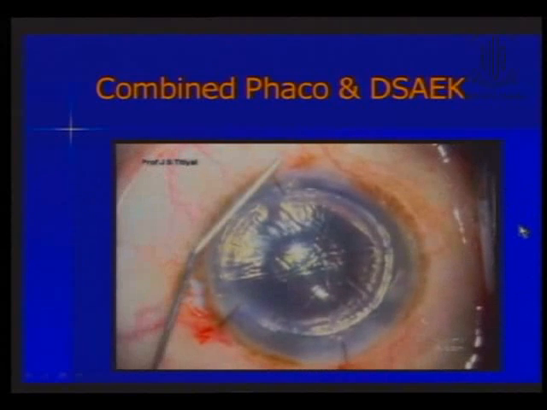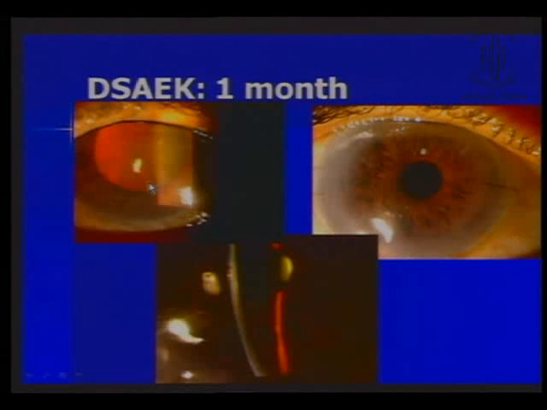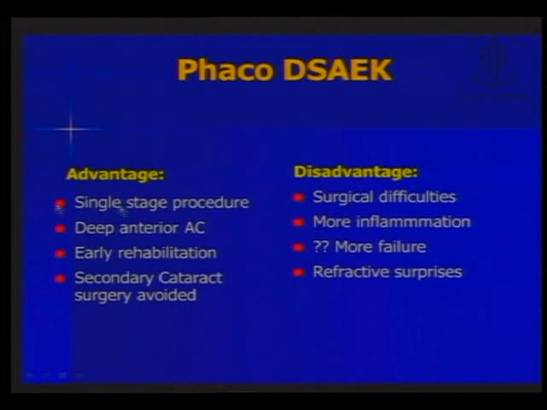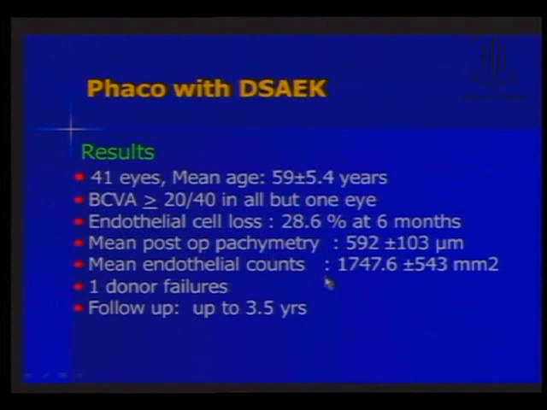Now this case would look like this in the post-op period. This is the pre-op. This is post-op after 1 month of surgery. These sutures can be removed. They normally don't induce a significant cylinder in these cases. So this is a sutural surgery. Combined procedure does have the advantage of being a single stage surgery, but sometimes the calculation of IOL power can be difficult in these cases. These are all results.